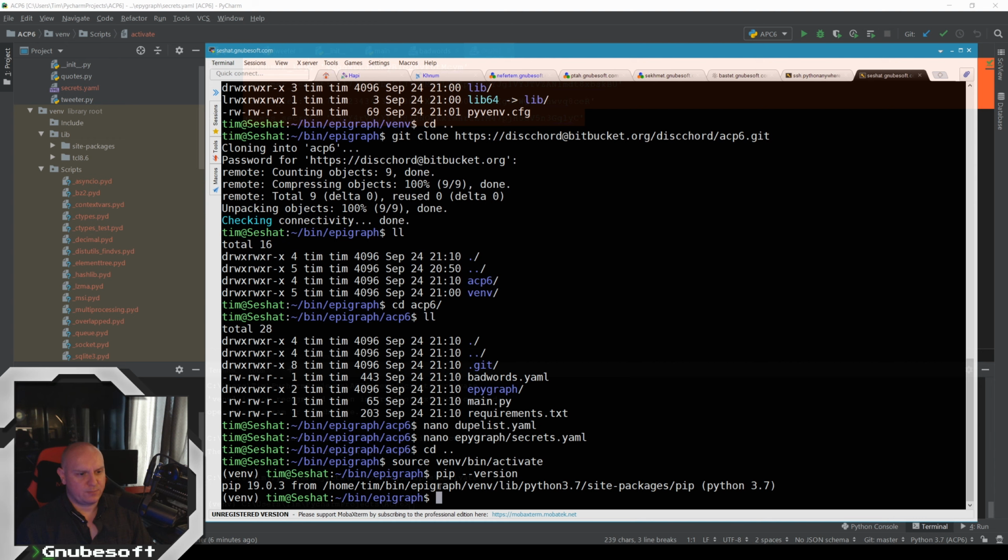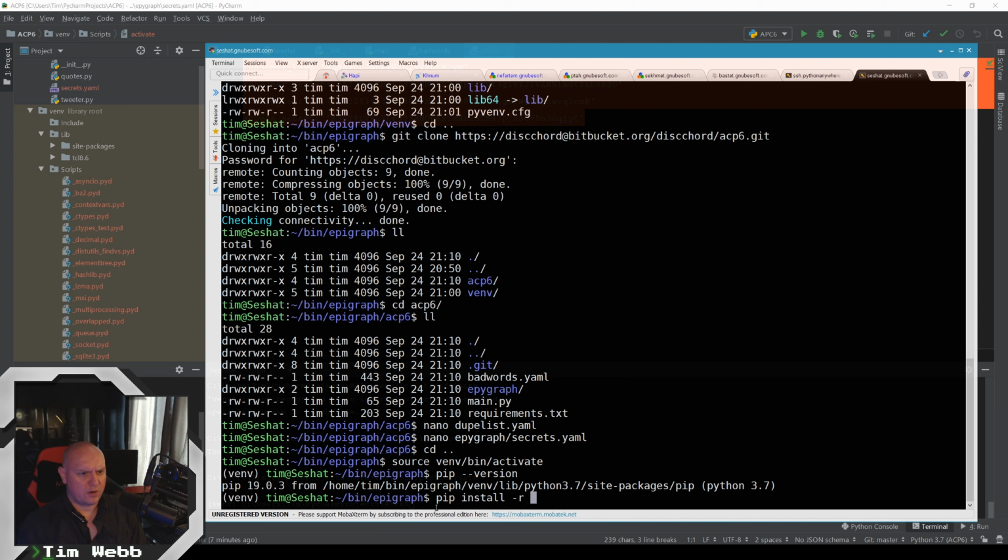And you see it is pulling it from the virtual environment inside of Epigraph. If this was not, it would be something like bin/python back here or something like that. But this is actually pulling it from our specific little silo. So that's good. So now we just do a pip install -r to tell it we're doing a requirements file.